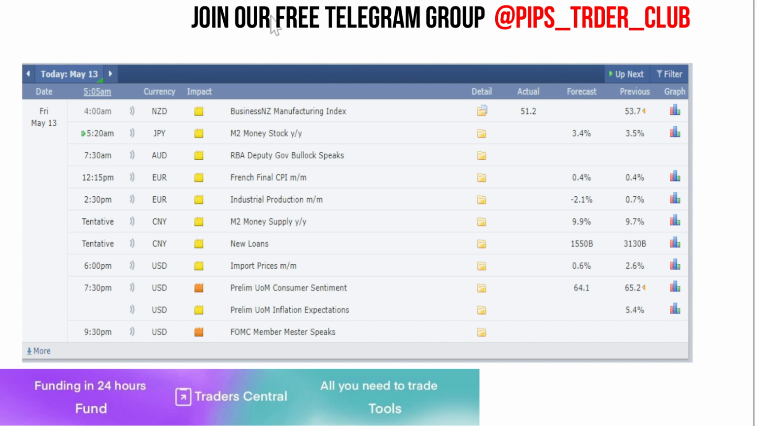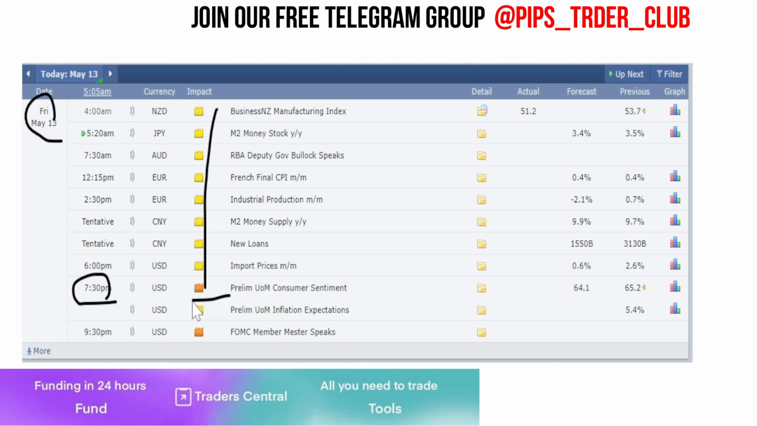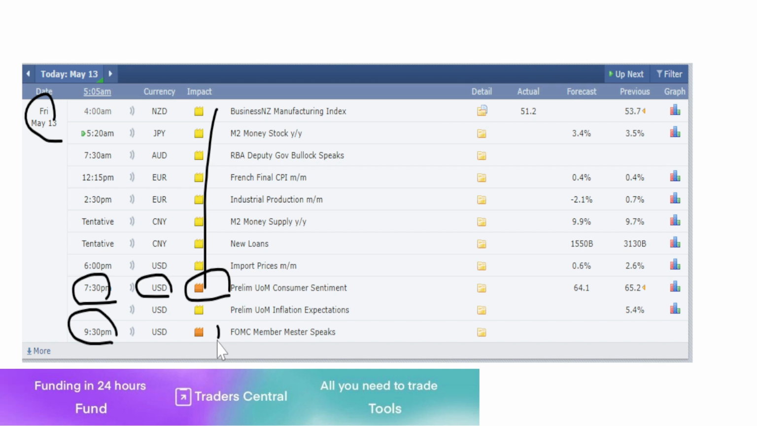So when we look at today's economic calendar, today is Friday, May 13th, and we have more of low impacting news coming up. At 7:30 p.m. we have medium impacting news on US dollar related currency pairs. Again at 9:30 p.m. Indian Standard Time, we have medium impacting news coming up on US dollar related currency pairs. So I request you to plan your trades based on these economic calendar events. Let us begin our analysis.